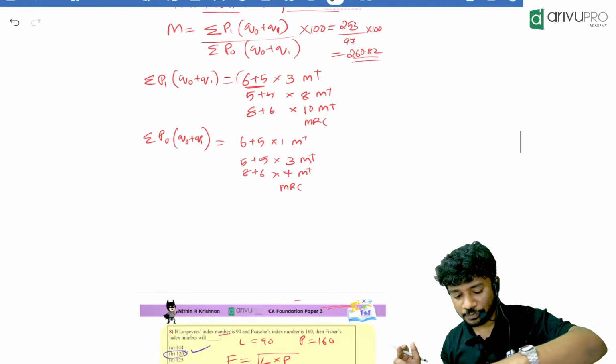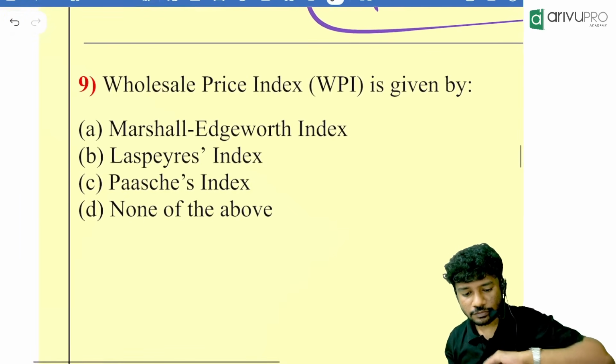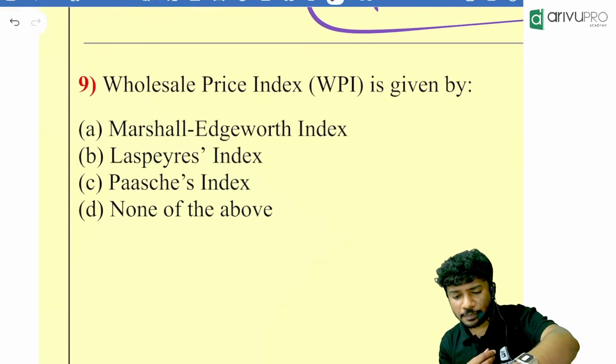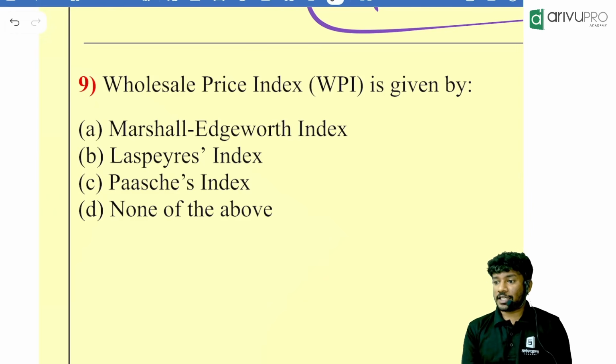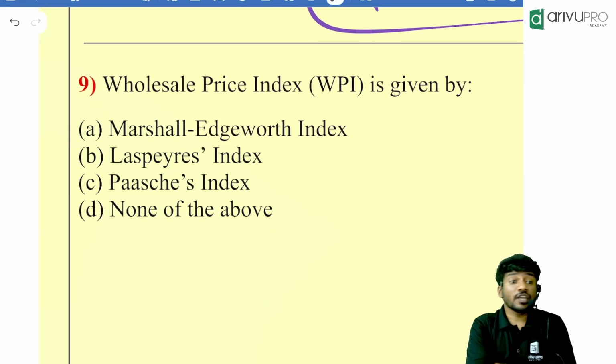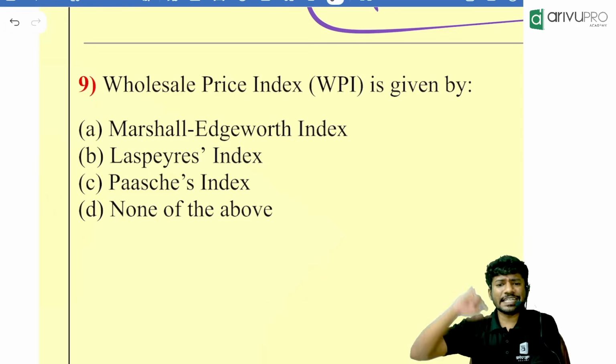Well and good, people. If so, a question for you. Wholesale price is given by what? Logically, you should tell me the answer. So, wholesale price index, sir, we never studied wholesale price index. Is it necessary to study? From our exam point of view, there is only one question, that is this question. Wholesale price index. What is retail price?